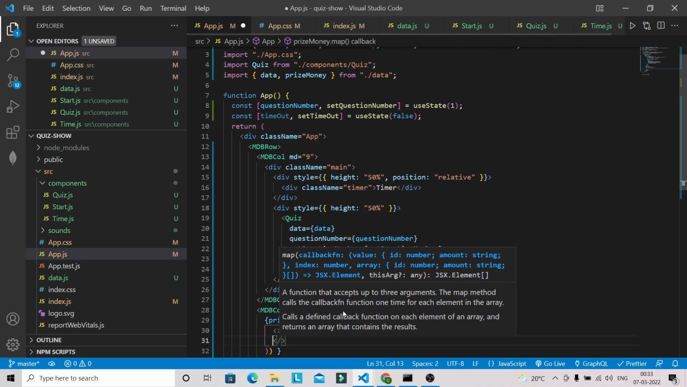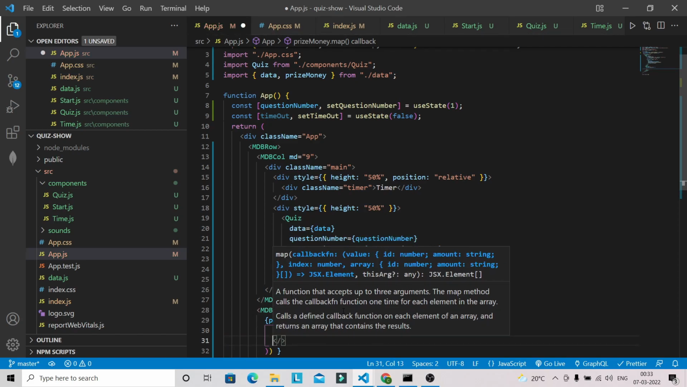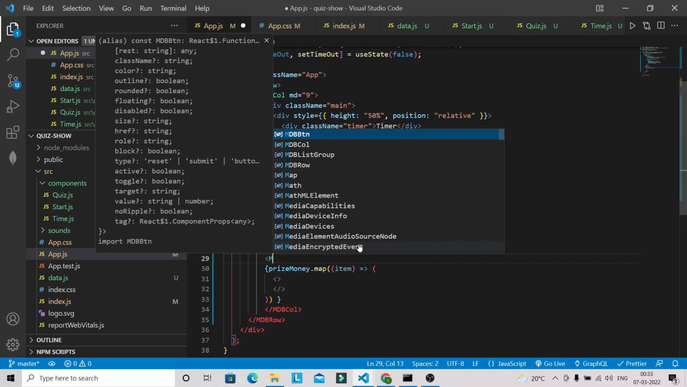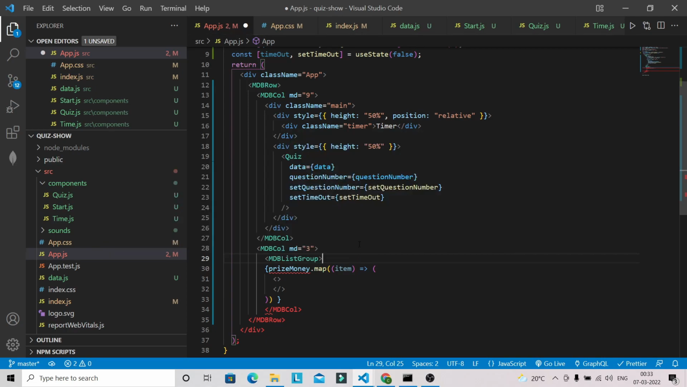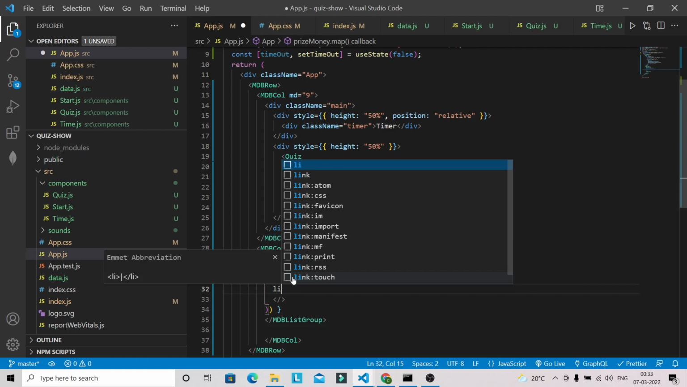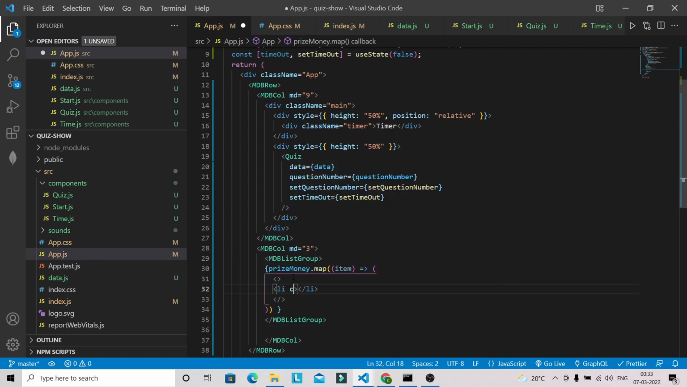I am going to use here fragment. Okay, and first I'm going to use here mdb list group as well. Let's cut this one and paste over here. Inside that I'm going to have a list tag, okay, and I'm going to have class name here.